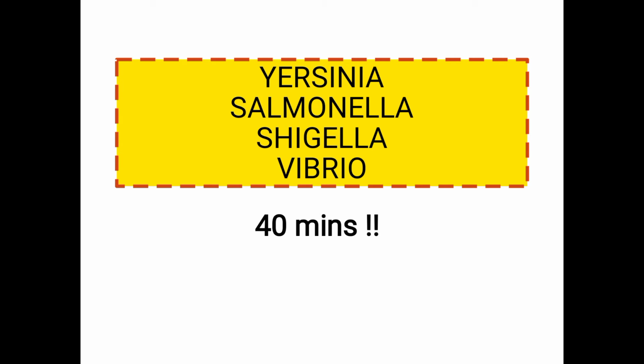Then coming to the antigenic variation. In the H to O variation, there is loss of flagella, and it changes the antigen from H to O. For Salmonella typhi, this is given by 901 O. Coming to the antigenic variation, it's a very important topic of discussion.